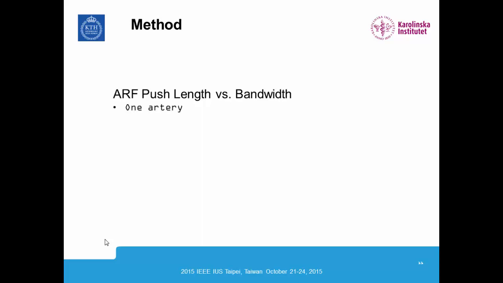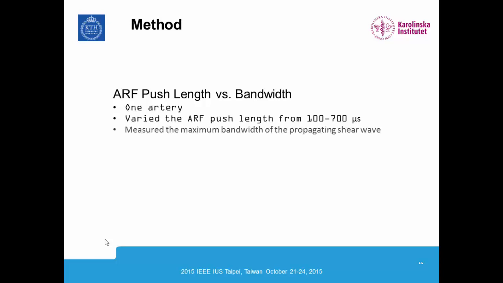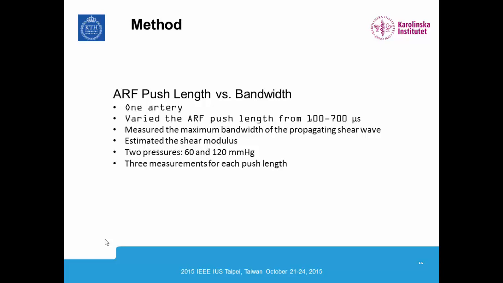We did this on one artery, and we varied the push length from 100 to 700 microseconds, and we measured the maximum bandwidth of the propagating shear wave. Thereafter, we measured the shear modulus, and we did this for 2 pressures, 60 and 120 millimeters mercury. We did 3 measurements at each push length and averaged them and took the standard deviation.